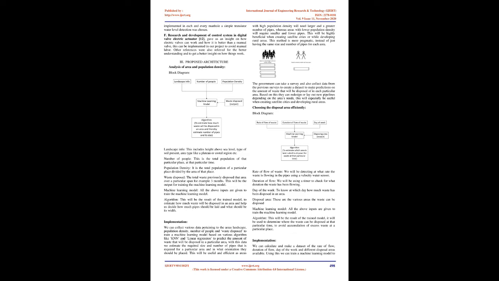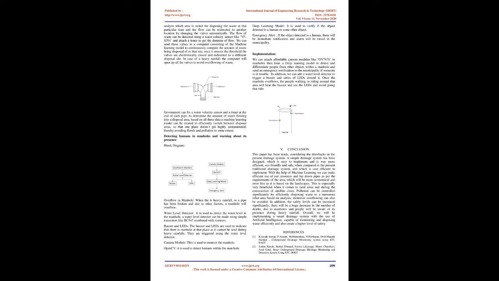Machine learning model. All the above inputs are given to train the machine learning model. Algorithm. This will be the result of the trained model, to estimate how much waste will be disposed in an area and help us decide how much pipes should be laid and what should be its width. Implementation. We can collect various data pertaining to the area's landscape, population density, number of people and waste disposed. Train a machine learning model based on various algorithms, like KNN and linear regression, to predict the amount of waste that will be disposed in a particular area.